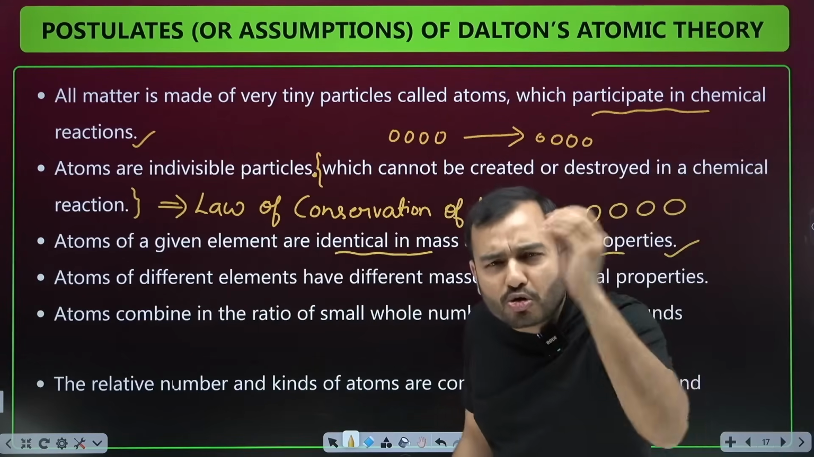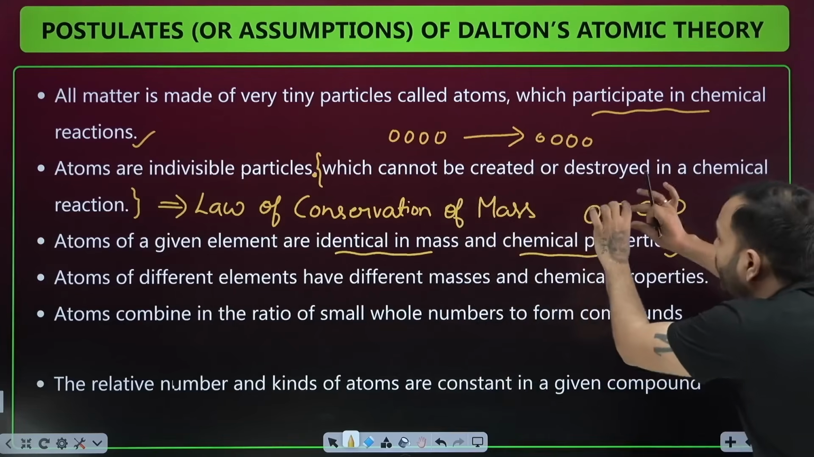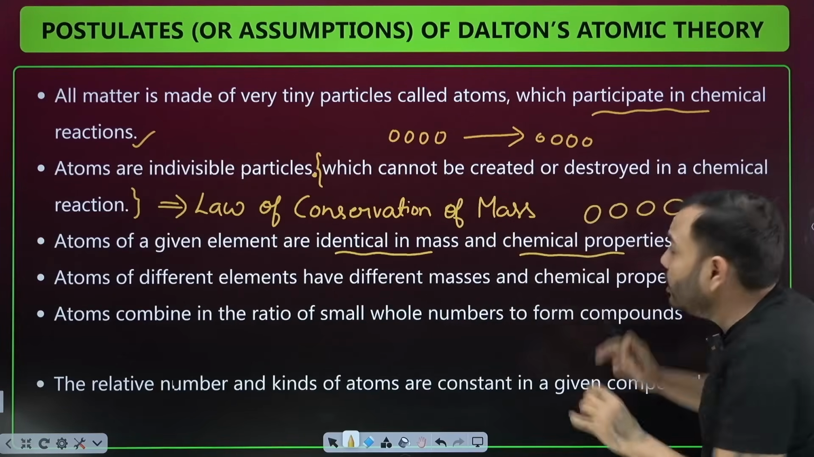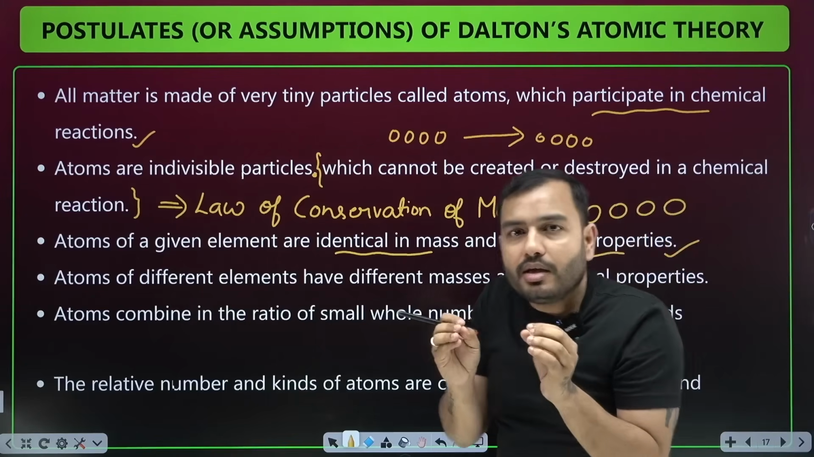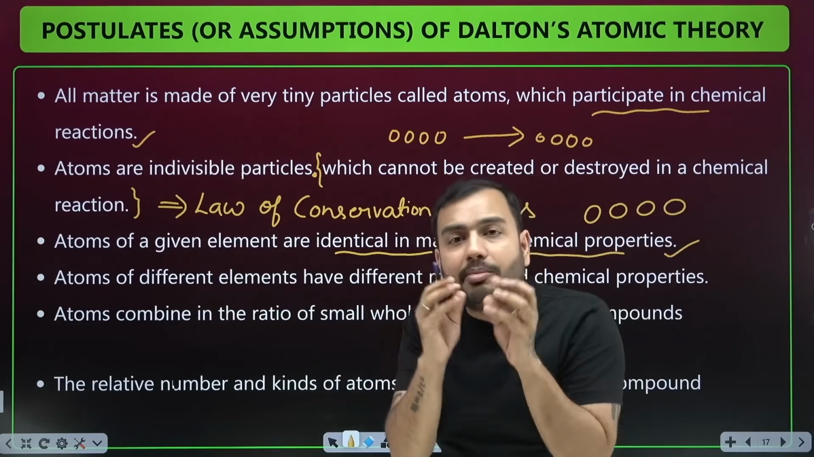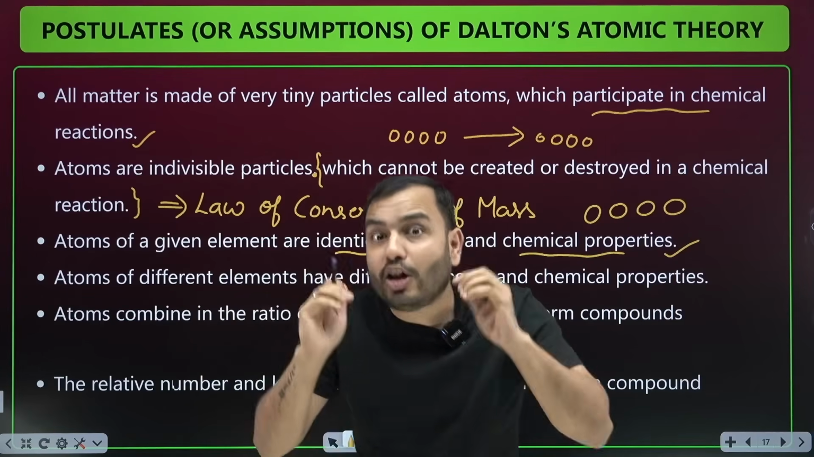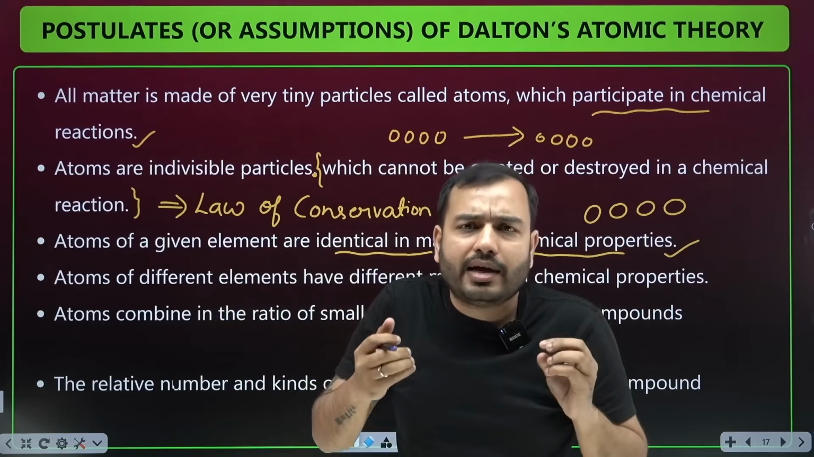That means if I break down the iron rod and take out small atoms, all those atoms will be identical. The mass of all these atoms will be the same. The chemical properties of all these atoms will be the same. Are you understanding this? Suppose I took carbon atoms and I took oxygen atoms, will both of them be the same? They will be different. That is, every element has its own type of atoms.